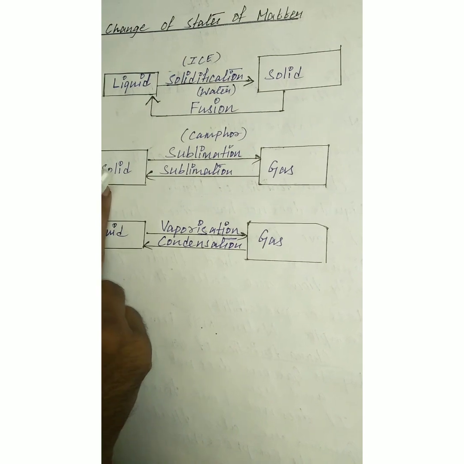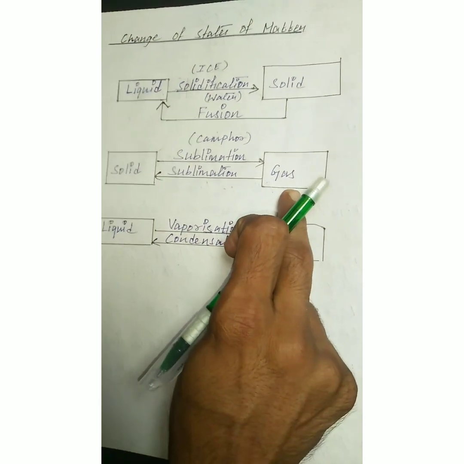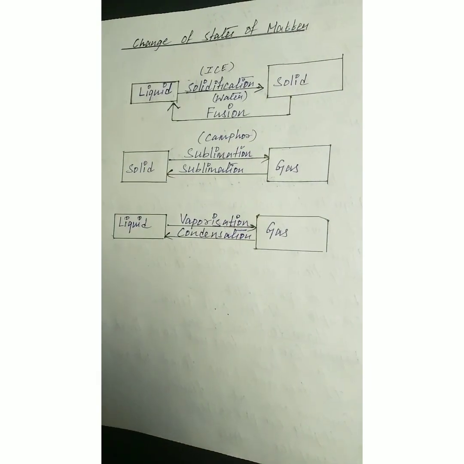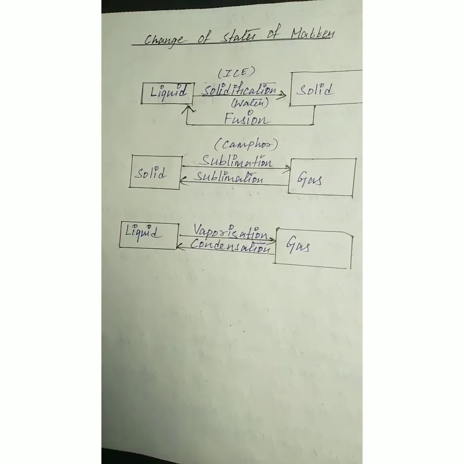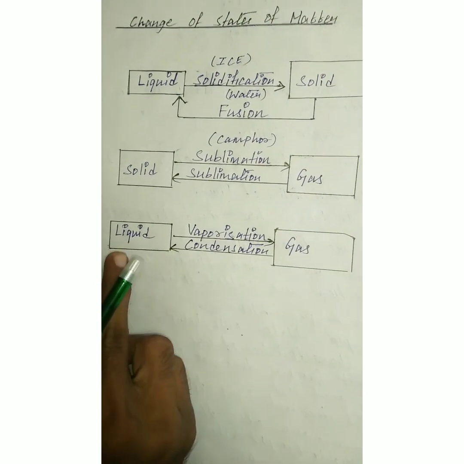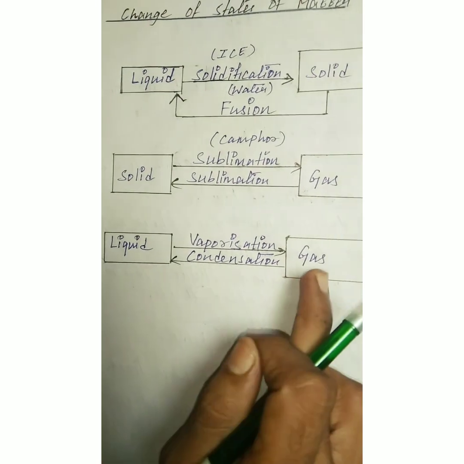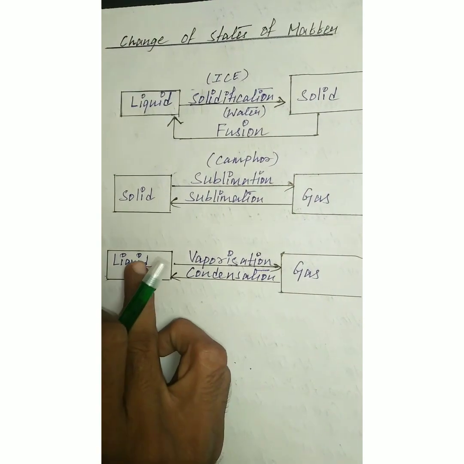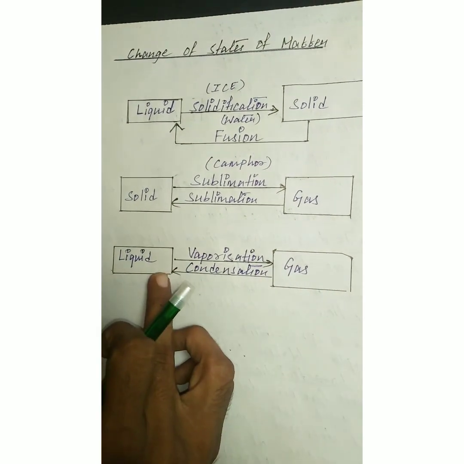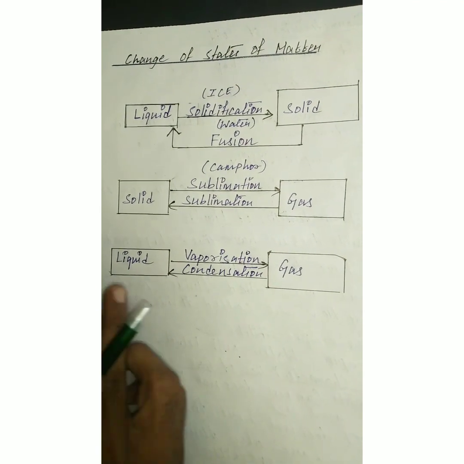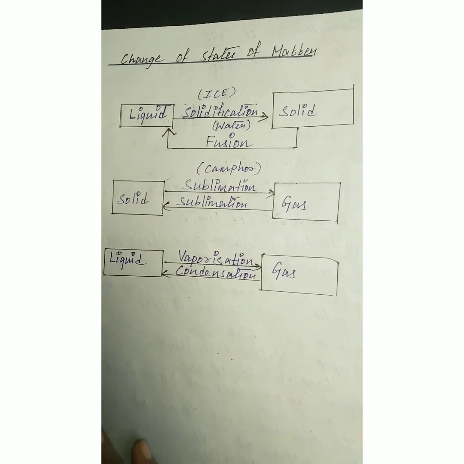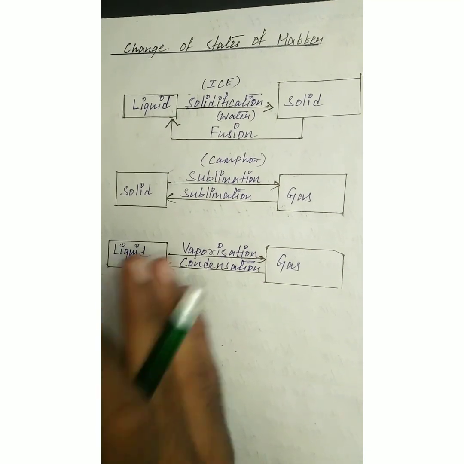Like that, when solid is directly converting into gaseous, that is called sublimation, for example camphor. Likewise, gaseous directly converting into solid is also called sublimation. Now, liquid directly converting into gaseous state is called vaporization. When gaseous is directly converting into liquid state, that is called condensation. Now, we will discuss some other topics in the next video.